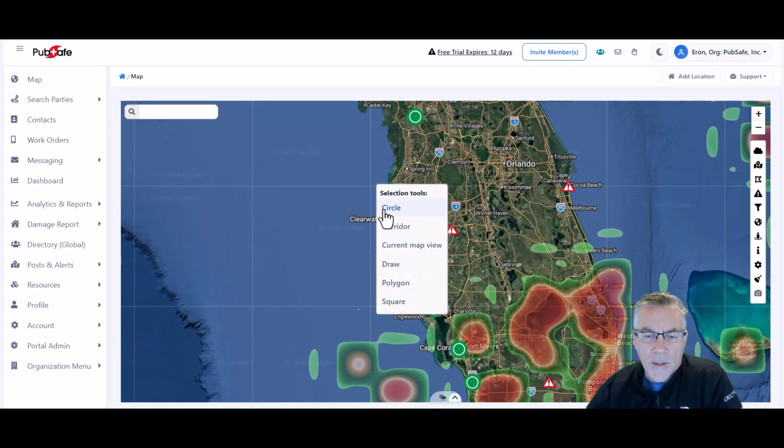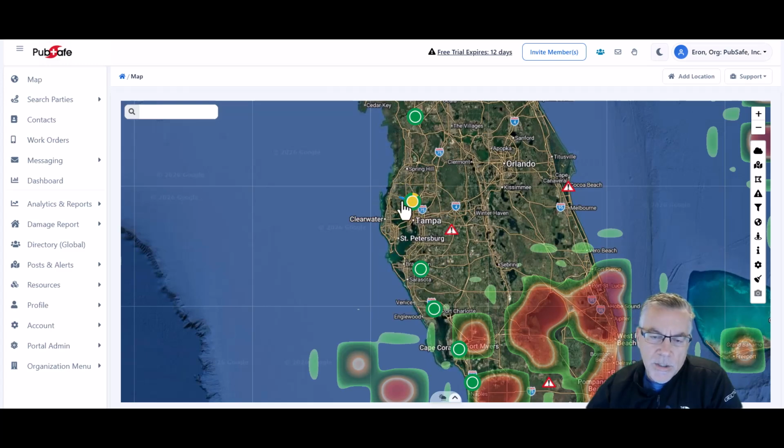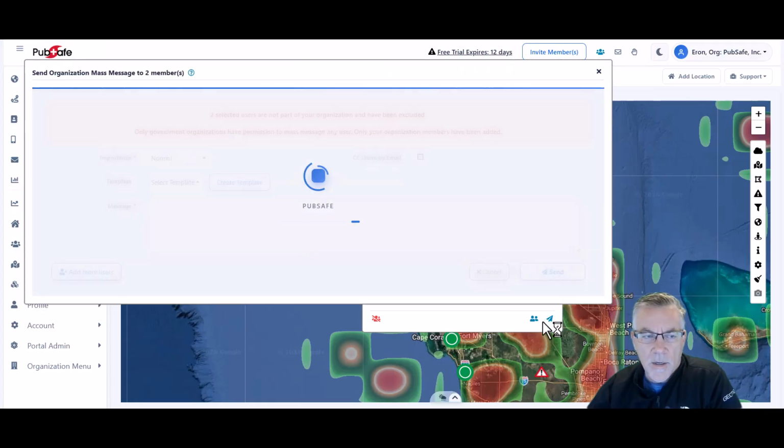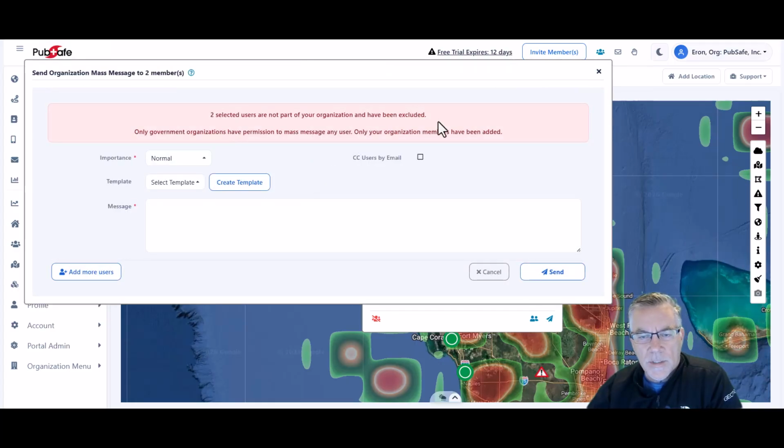I can also right click and I get other options here for selection tools. So if I wanted to create a corridor, which is kind of a cool tool, especially if you're dealing with like a tornado and you want to get people that are in front of a particular storm, a corridor works really well. So you select that, you click on the map, and then you can just go down and you could be selecting people in the path of the storm, like as you see here. And hopefully you can see that purple row there. And it brings up these 4 users that have been selected. So now when I click on this icon here, you'll see that it's still going to tell me I selected 2 that were not part of our organization, and then the others are eligible to be notified.